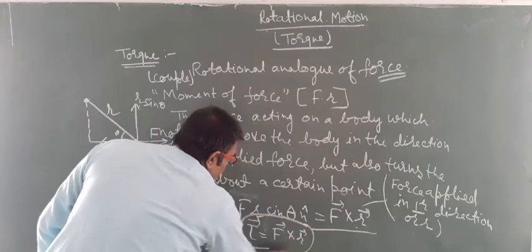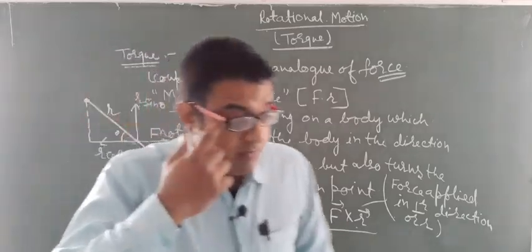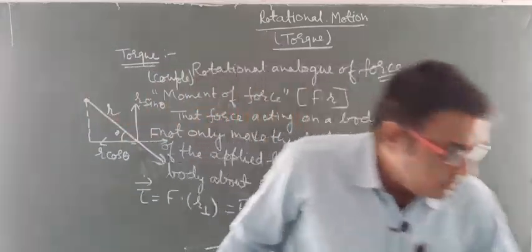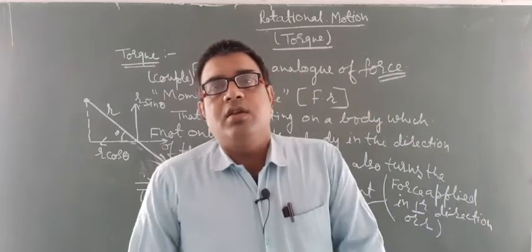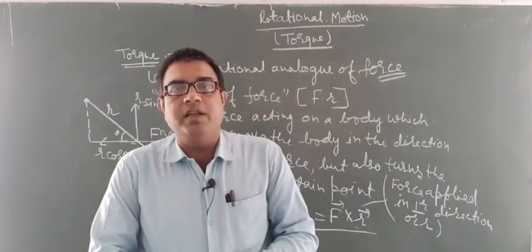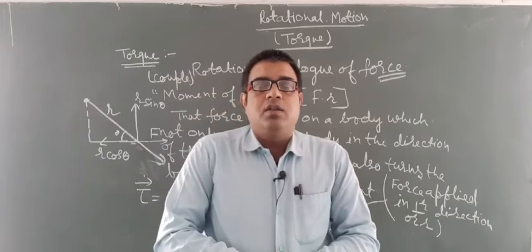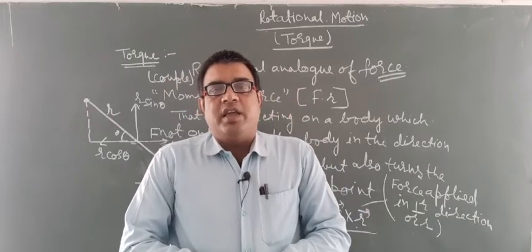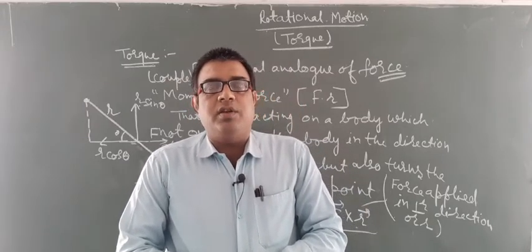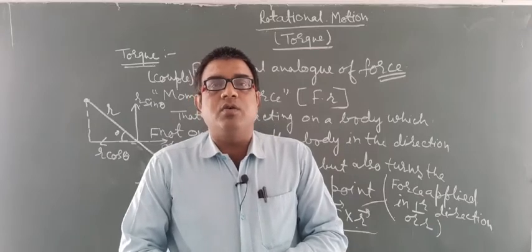For a real life example, suppose you are opening a door. The hinge is the axis about which the door is rotating.